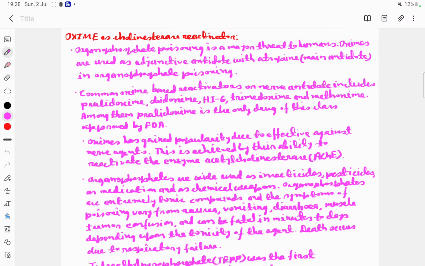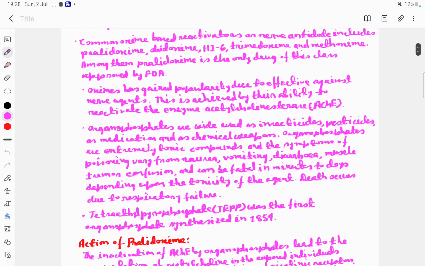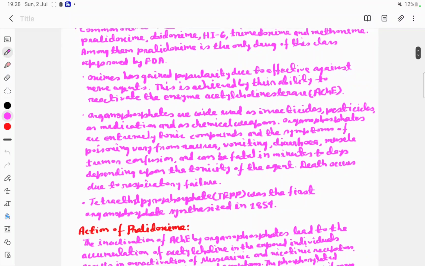Common OXIME based reactivators or nerve antidotes include Pralidoxime, Obidoxime, HI6, Trimedoxime, and Methoxime. Among them, Pralidoxime is the only drug of this class approved by the FDA. OXIME has gained popularity due to effectiveness against nerve agents. This is achieved by their ability to reactivate the enzyme acetylcholinesterase.